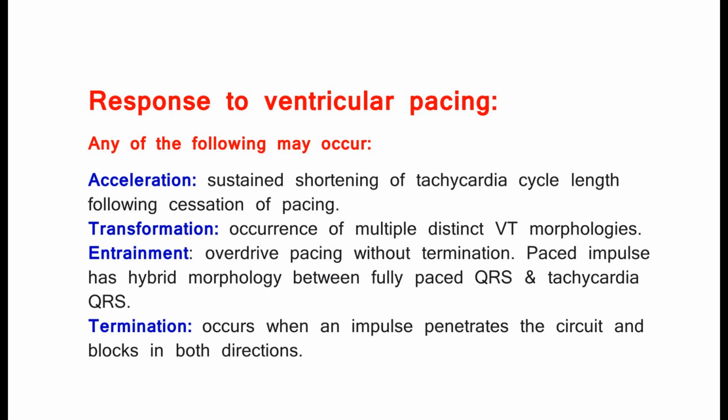Transformation, occurrence of multiple distinct VT morphologies. Entrainment, overdrive pacing without termination. Paced impulse has hybrid morphology between fully paced QRS and tachycardia QRS. Termination, occurs when an impulse penetrates the circuit and blocks in both directions.